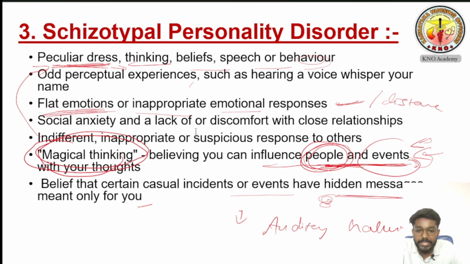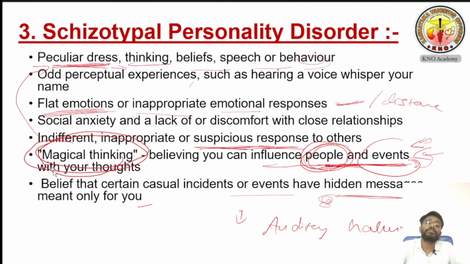And what is social anxiety and discomfort with close relationships? Yeah, it is common in every personality disorder. There will be problems in close relationships because this person is having a personality disorder, so they cannot maintain any close relationship. So indifferent, inappropriate, and suspicious responses to others. But suspicious responses are actually meant for paranoid personality disorder. Here it will often come. It is mainly associated with paranoid personality disorder. These two I have explained. He thinks he's having some superpower. He thinks that some events have hidden messages meant only for him.